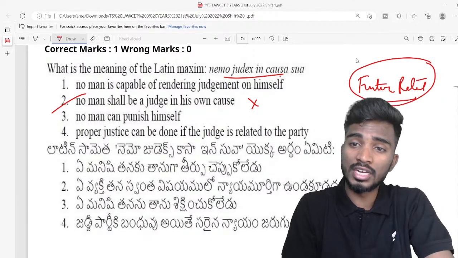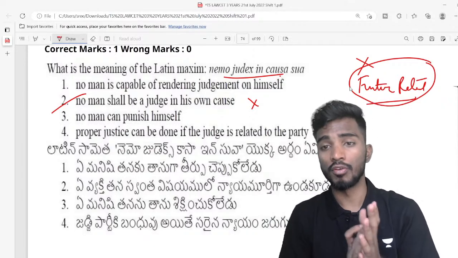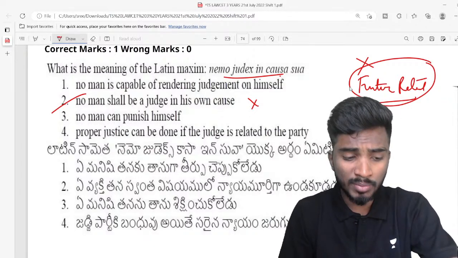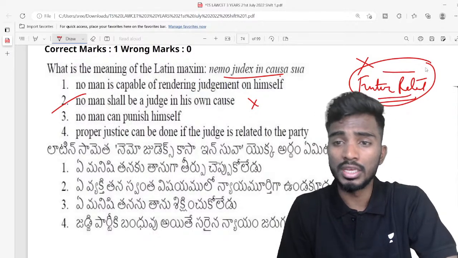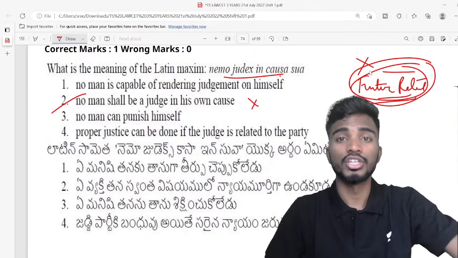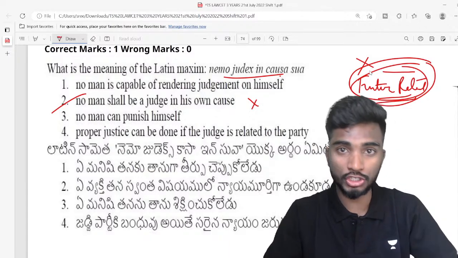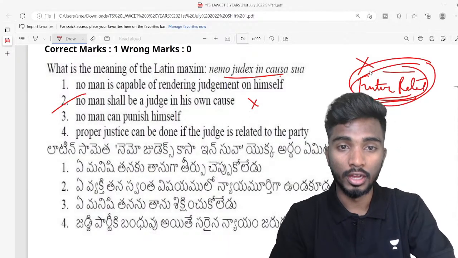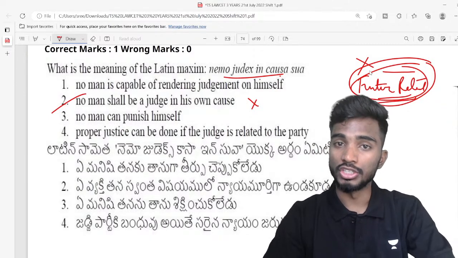But Hima Kohli said that I am not going to deal with this particular case, please allot it to a different judge. Why? Because Hima Kohli told that she is holding certain shares in this company. So as there is a specific interest, she is not going to deal with that case, because there might be partiality, there is a bias. That is why nobody shall be a judge in his own cause.